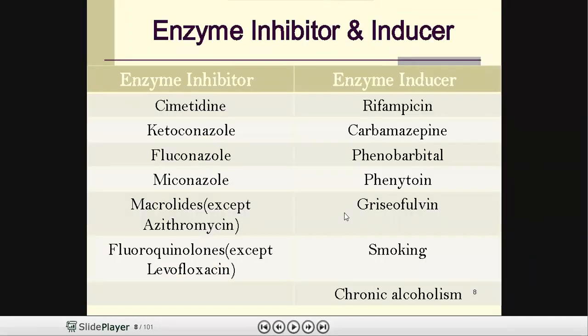So these are the examples for enzyme inhibitors and inducers. Cimetidine, ketoconazole, and fluconazole are called enzyme inhibitors, which suppress the enzyme activity. Rifampicin, carbamazepine, phenobarbital, etc., which enhance, which increase the enzyme activity, are called enzyme inducers.